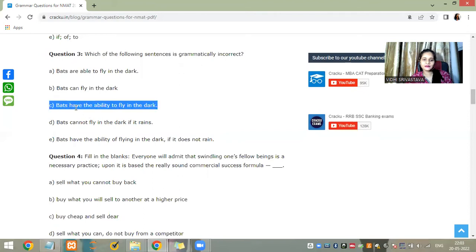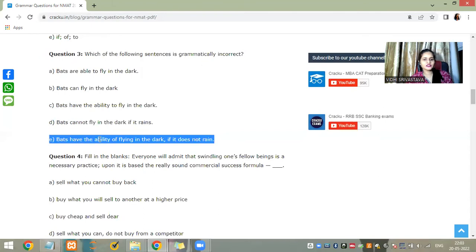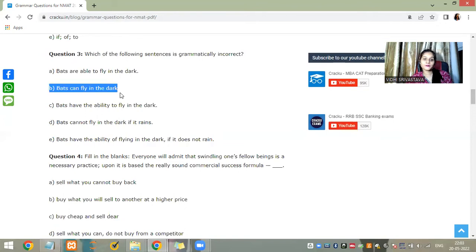So bats have the ability to fly in the dark also seems correct. Bats cannot fly in the dark if it rains. Now that we don't know. Bats have the ability to fly if it does not rain. Now we don't know that as well. So bats can fly in the dark seems like a winner here, because we don't have to prove it.